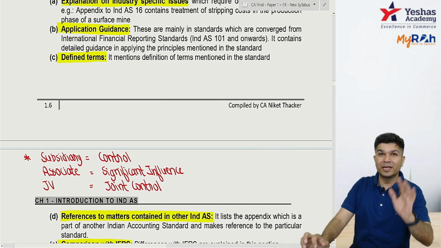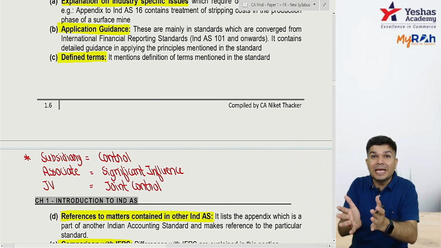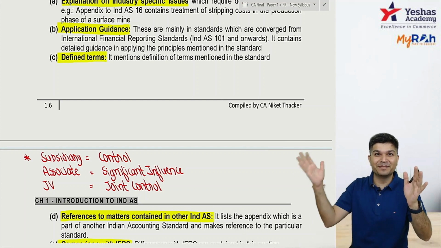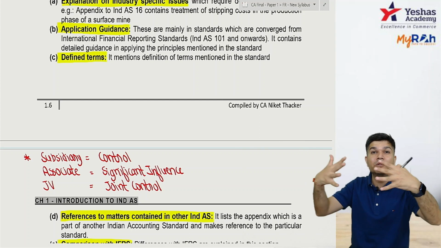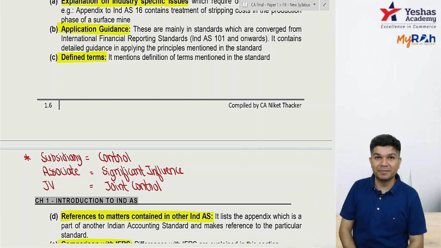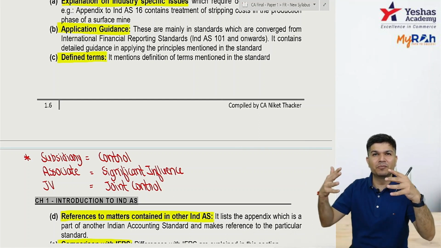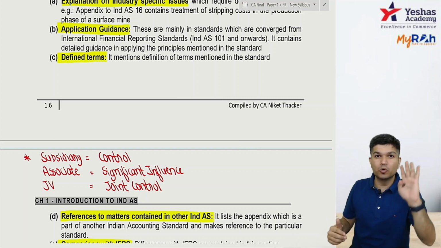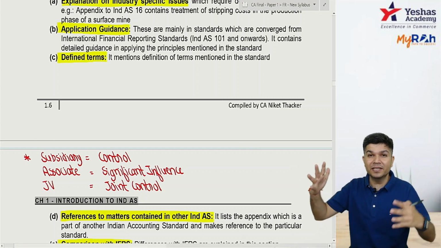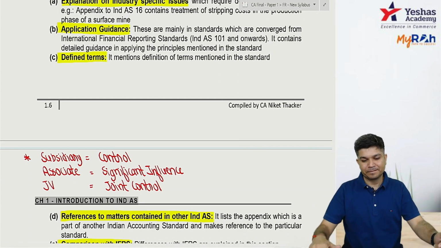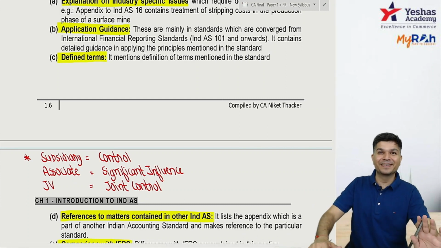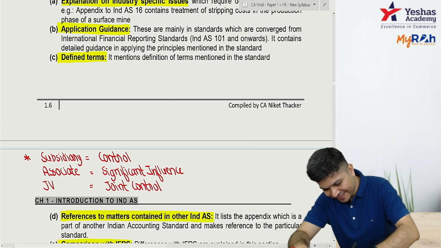Joint control: A Limited and B Limited formed AB Limited, and AB Limited is controlled by A and B both together. A alone cannot do anything, B alone cannot do anything. Both have to take a unanimous decision. Clear? Okay, now, very interesting.